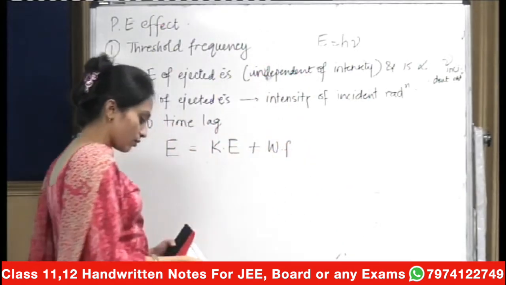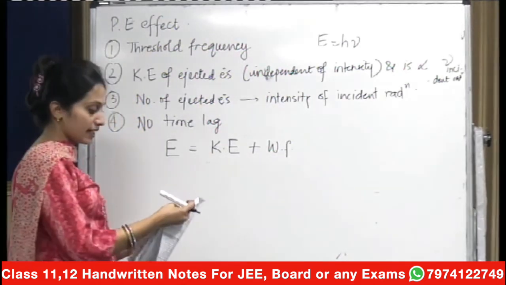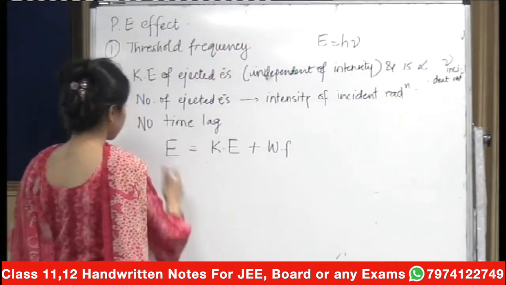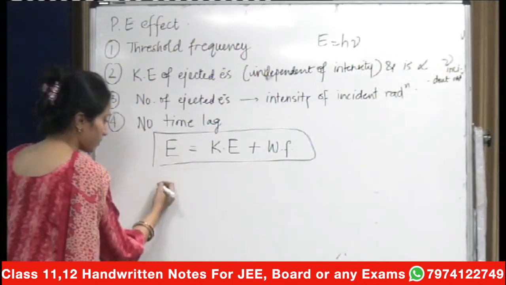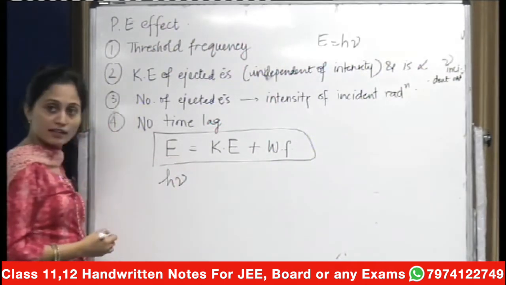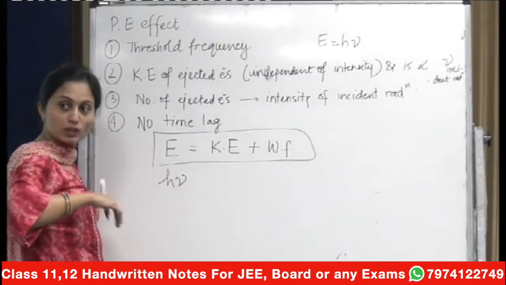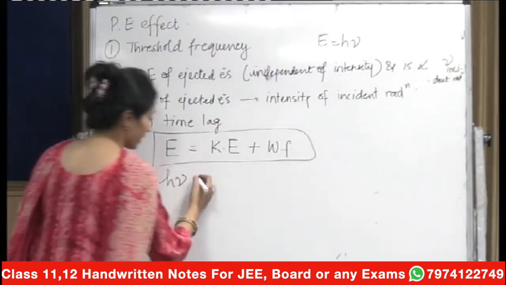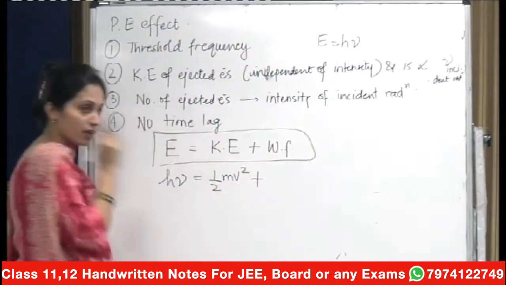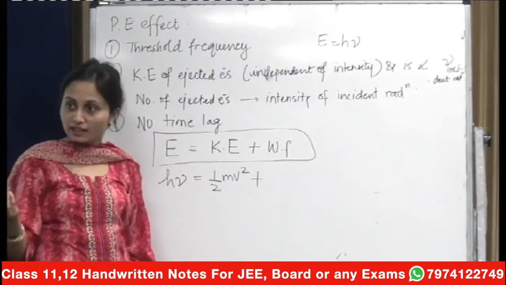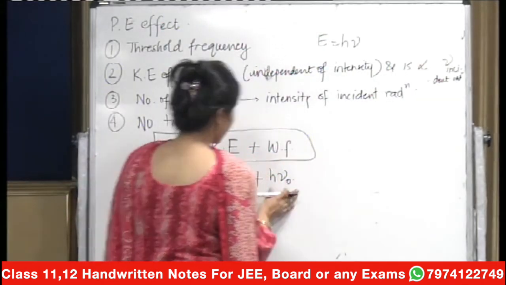That energy is known as the work function. This equation is known as the Einstein photoelectric equation. This is the total energy that is provided. What was the total energy that we provided? That was h nu, where nu is your frequency, which is either equal to or greater than the threshold frequency. Kinetic energy means half mv square, and your work function is the energy which is left over, which will again be directly proportional to the frequency only, and that is h nu naught.